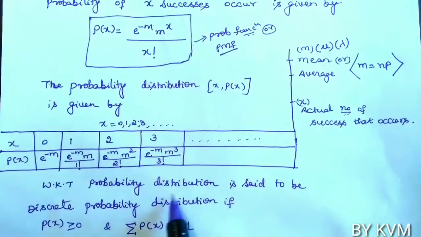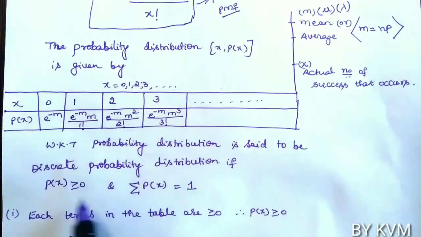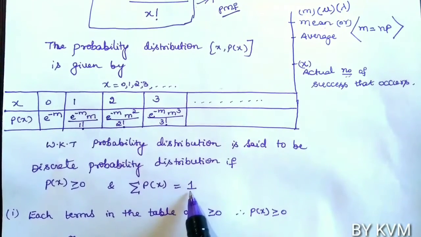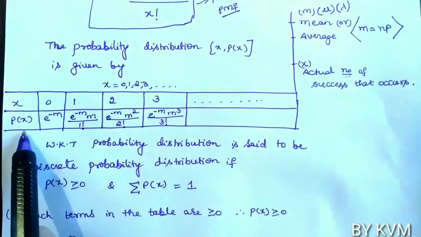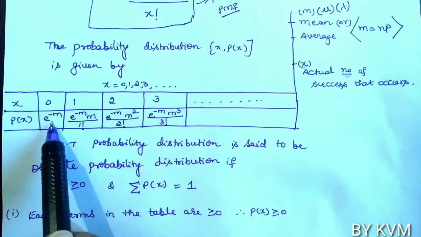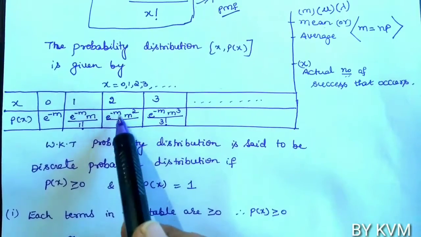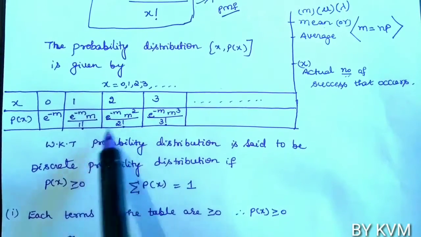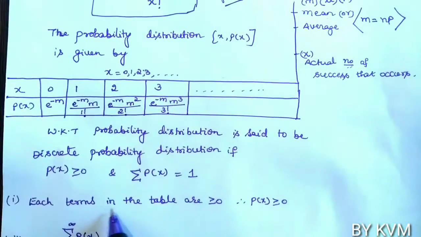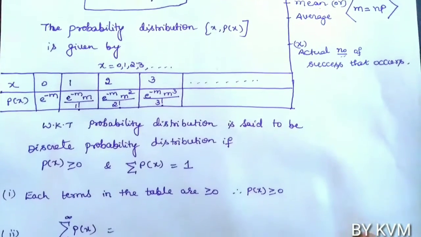Now we know that a probability distribution is said to be a discrete probability distribution if it satisfies two conditions: p of x should be greater than or equal to 0, and sigma p of x is equal to 1. If you see the table, each and every value of p of x is greater than 0. That is, e power minus m is greater than 0, e power minus m into m by 1 factorial is greater than 0, e power minus m into m square by 2 factorial is greater than 0. So each and every term is greater than or equal to 0. Therefore, p of x is greater than or equal to 0, and the first condition is satisfied.